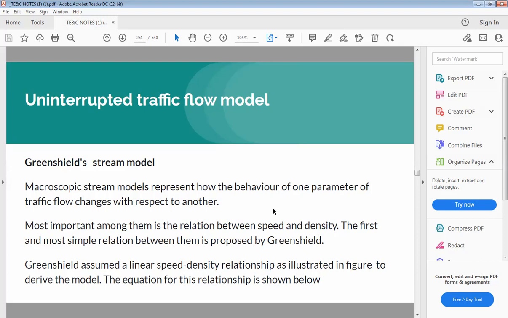and this behavior of changing is given by some scientists, and this behavior they have explained through the stream models, out of which the first stream model that we discussed is the Greenfield stream model. So for the Greenfield stream model, he has given the relationship between the speed and density. So speed and density, according to the Greenfield stream model, is linearly proportional with each other.